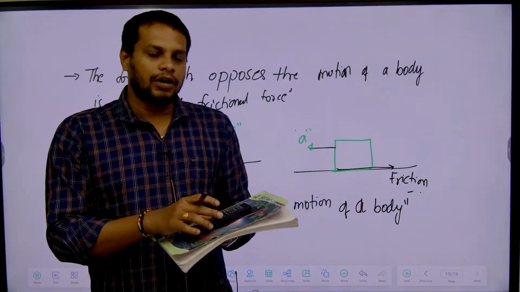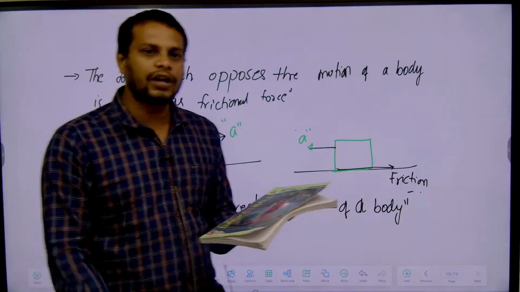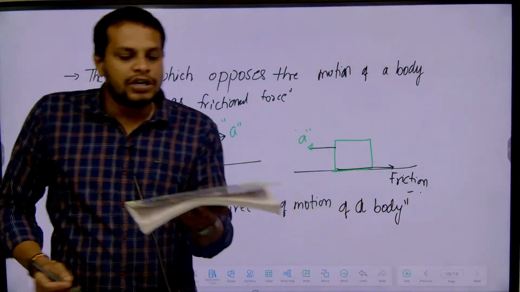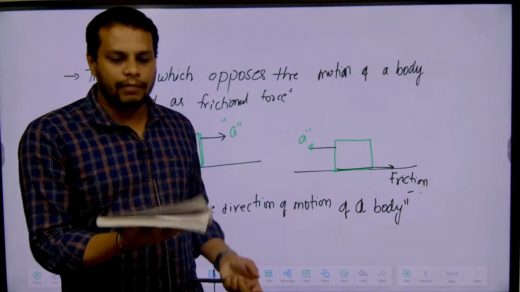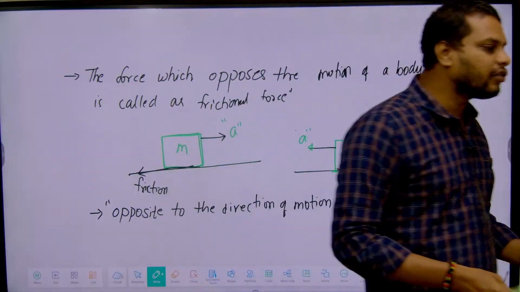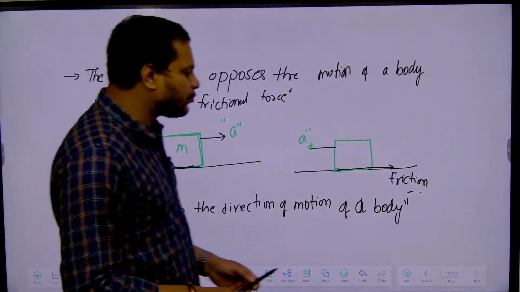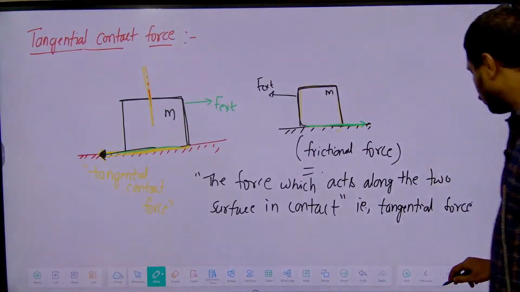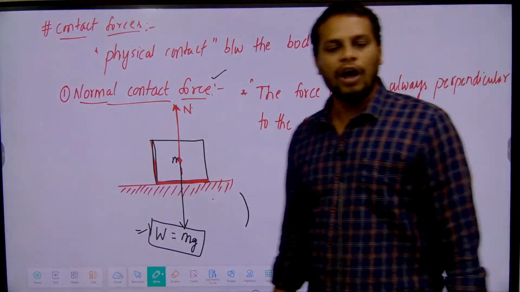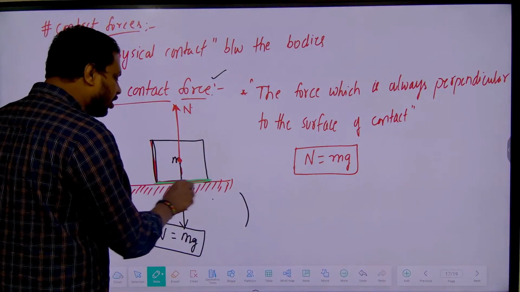Contact force. If there is a physical contact between two bodies, then which force is it called? Contact force. Between this book and my hand also there is a physical contact. Therefore this is called which kind of force? Contact force. Now these are the different types of contact force we studied today. The first type of contact force we studied is normal contact force. The normal contact force must always be perpendicular to the surface of contact.